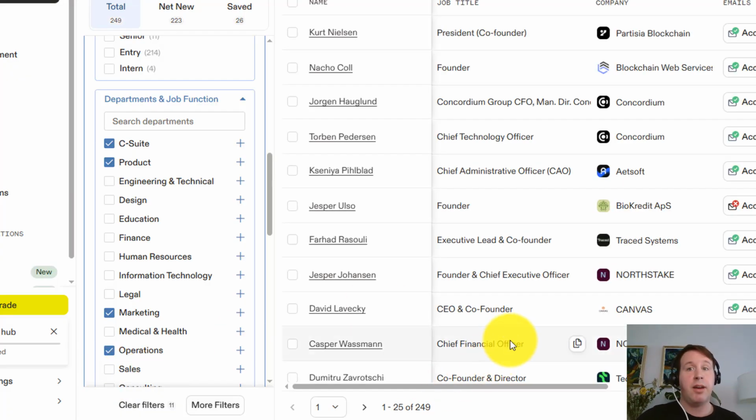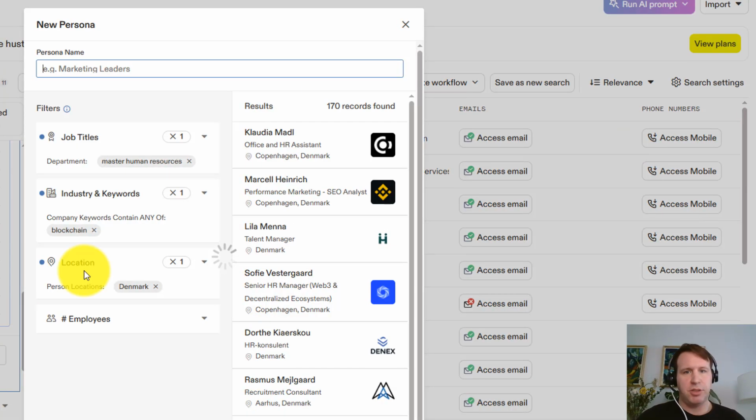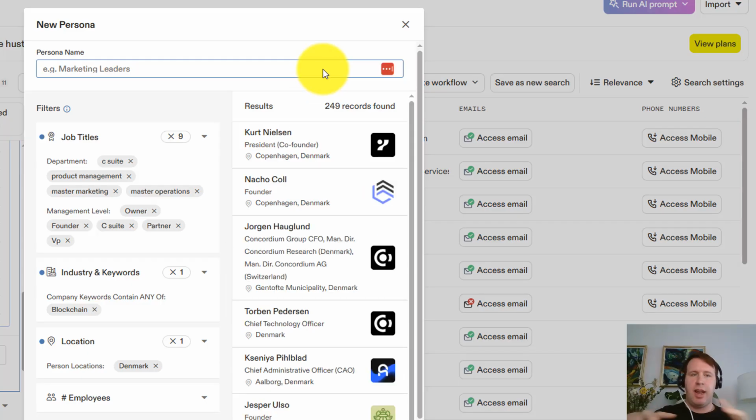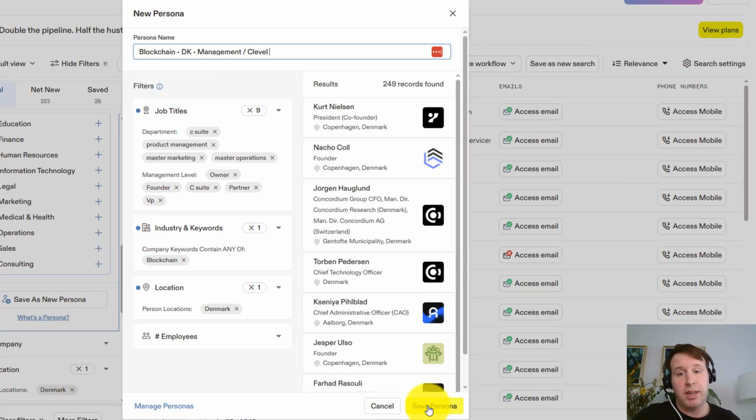This works for me. Now I want to be able to save this list or I want to further narrow. So if I just want to save this search so I can instantly come back to it, that is saving as a persona. The persona is a name for the different search filters that you've put in, but it is not a usable list. So I could name this list whatever I wanted, which would be blockchain, DK, management slash C level. And I could save that persona.